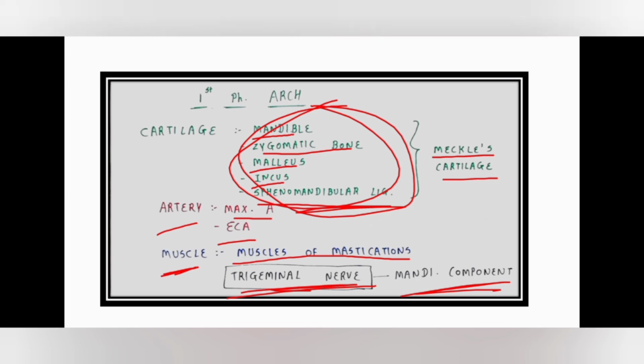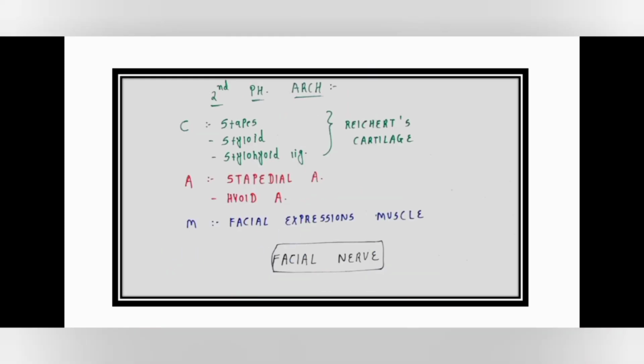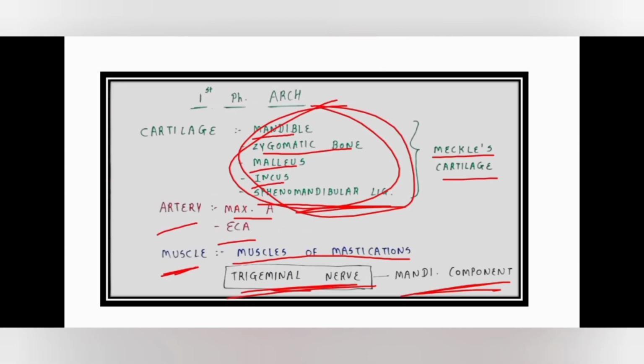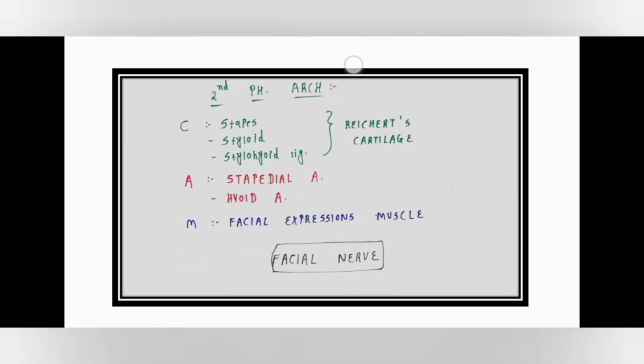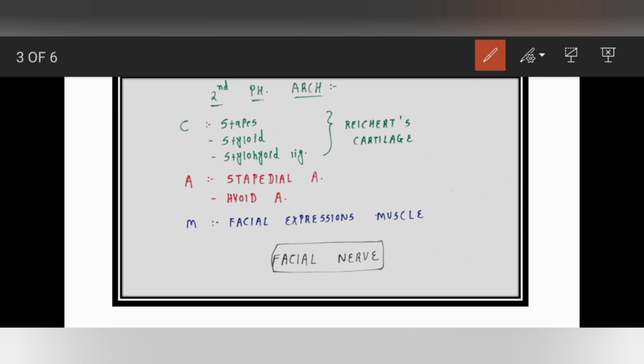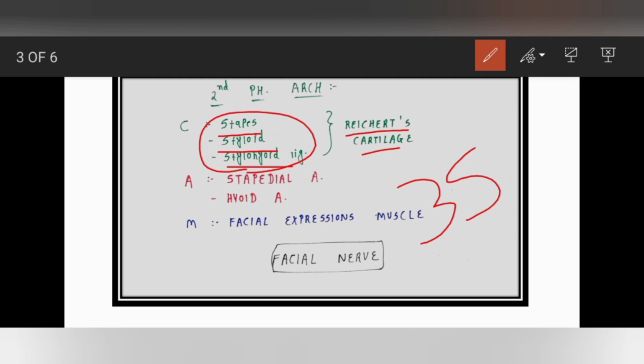Now move to the second pharyngeal arch. Here in the first pharyngeal arch, we have two things. One is the malleus and the other one is the incus, right? Now see, the remaining one is the stapes. Stapes starts with S, and here in the second pharyngeal arch we have 3 S's. The first S is for the stapes, then styloid and the stylohyoid ligament, and by joining these 3 components we have a separate name, which is Reichert's cartilage. I'm sorry if I'm wrong with the spelling, that is Reichert's cartilage.